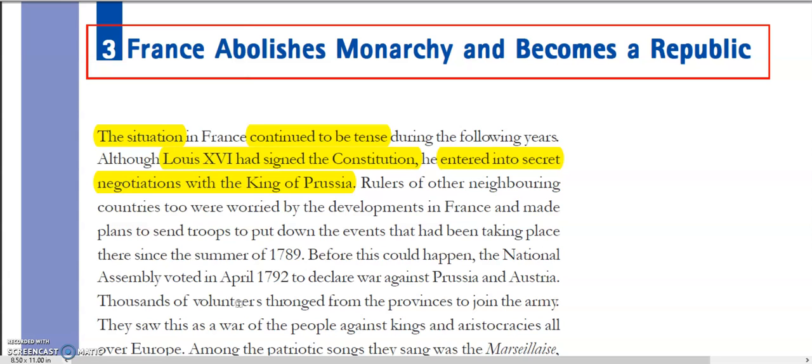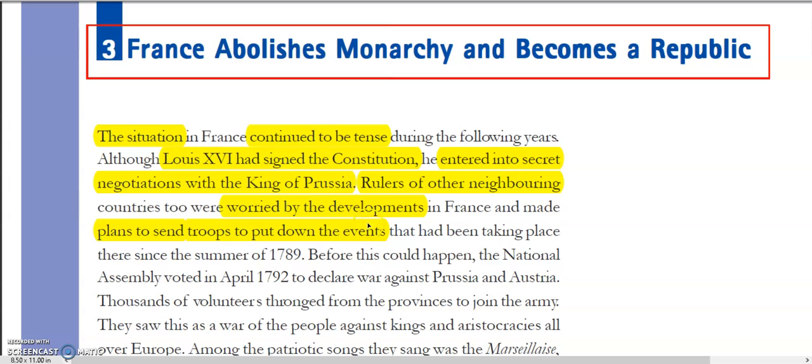So he signed the constitution, but it was not easy for the king to degrade his position because he was king after all. So he entered into secret negotiations with the other nations, other rulers of the neighboring countries like Prussia and even Austria. So the rulers of the other neighboring countries also were worried about the developments that were going on in France, and they also made plans to send troops to put down these events.